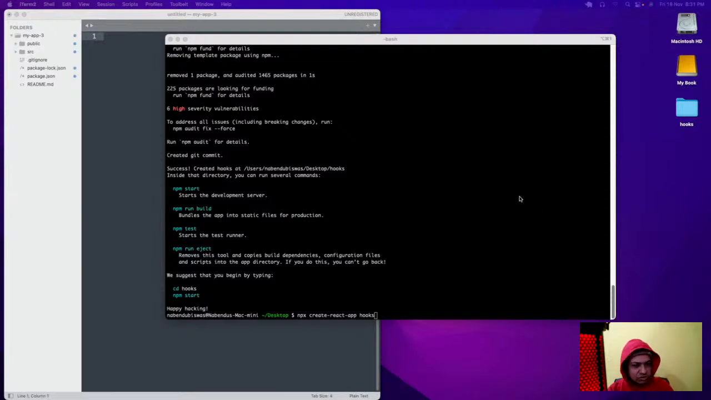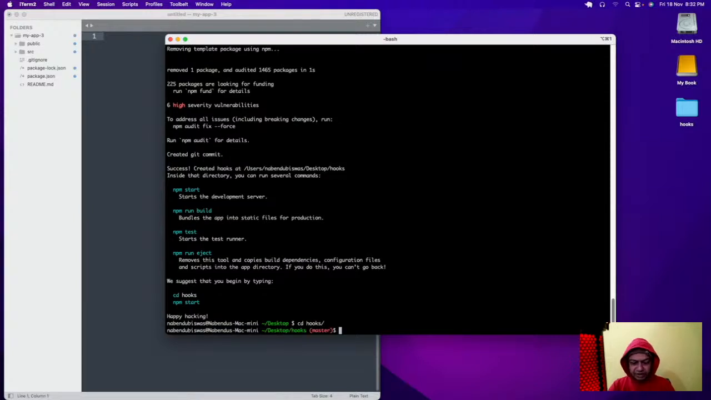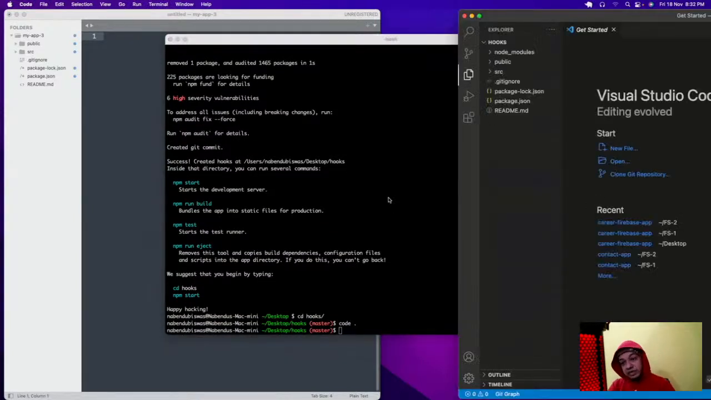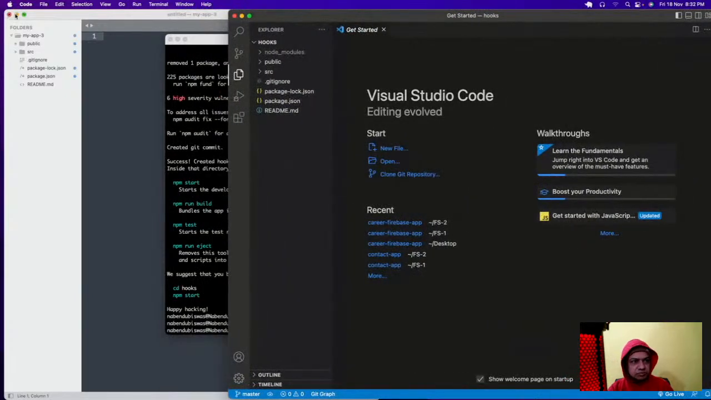So I have created a new React app. I have to go to this hooks folder and open it with VS Code. What I have opened here is a class-based project that I made earlier. We're not going to refer to it right now, but we will sometimes.